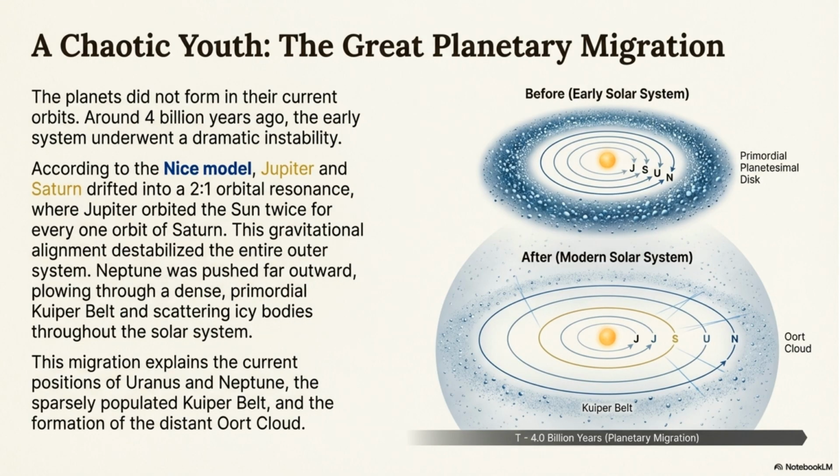Around 4 billion years ago, the early solar system underwent a dramatic instability known as the Great Planetary Migration. In the Nice model, Jupiter and Saturn achieved a 2-to-1 orbital resonance. This destabilized the outer system, scattering icy bodies and shaping the outer reaches of the solar system.